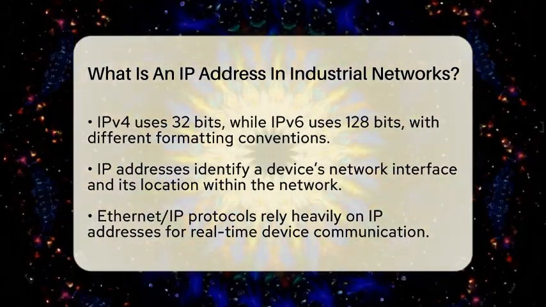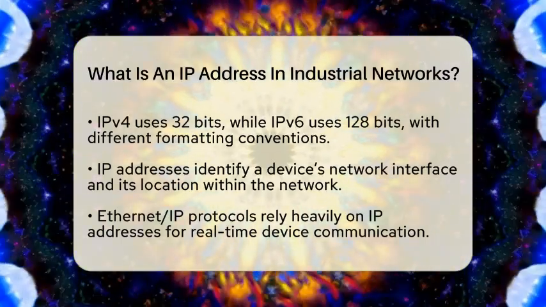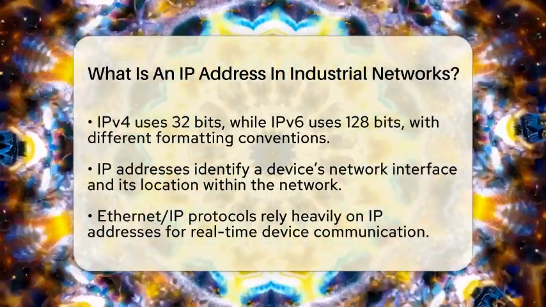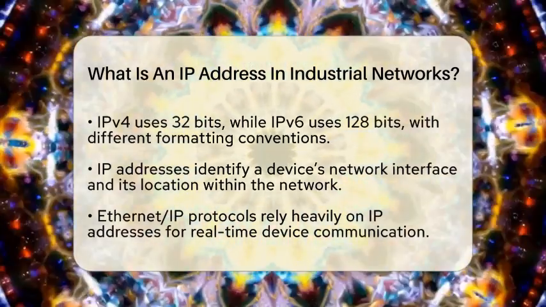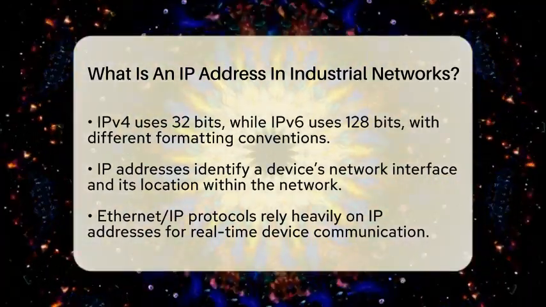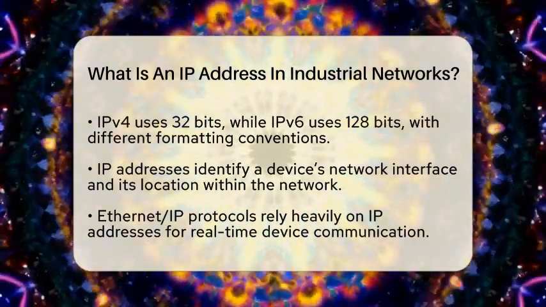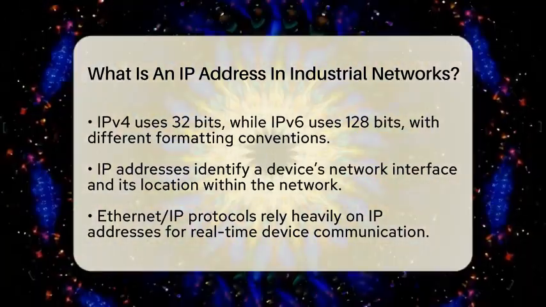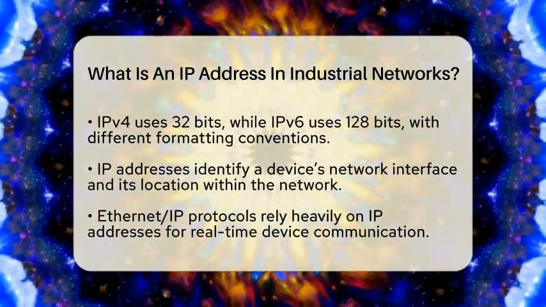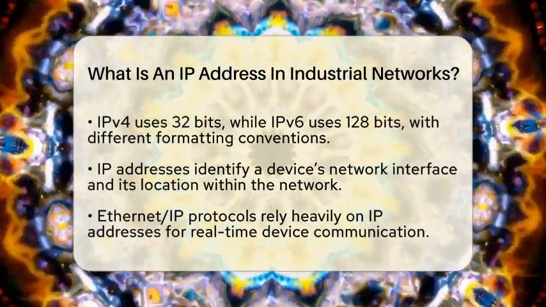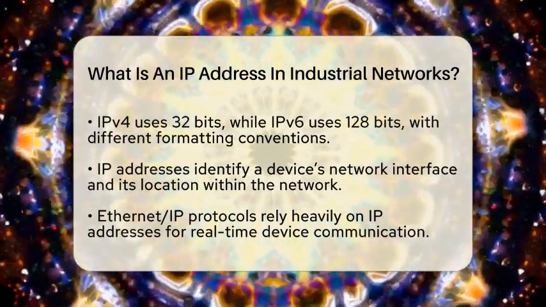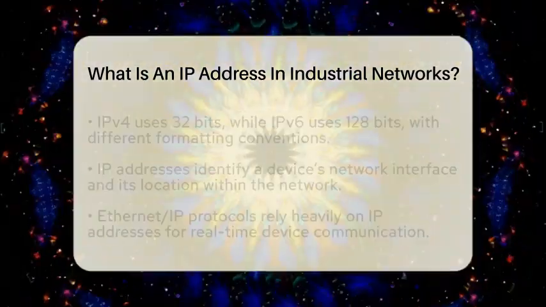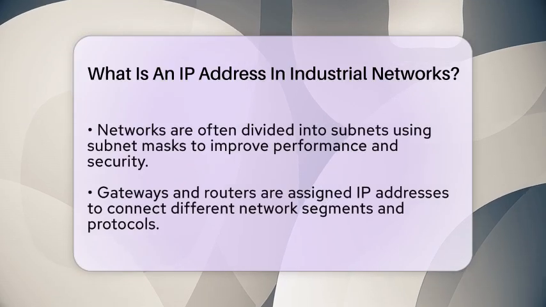These addresses serve two main roles. They identify the device's network interface, which is like its digital fingerprint, and they show where the device is within the network layout. Most industrial networks use EtherNet/IP protocols, which rely heavily on IP addresses for real-time communication. Each device must have a unique IP address within the network to avoid conflicts that could cause data to go to the wrong device or get lost.